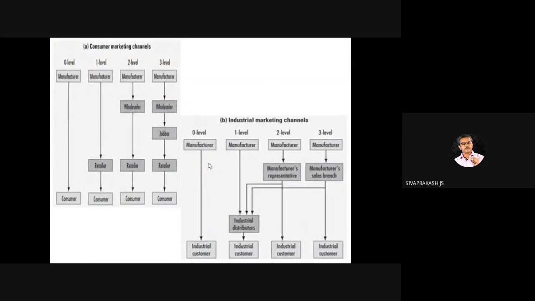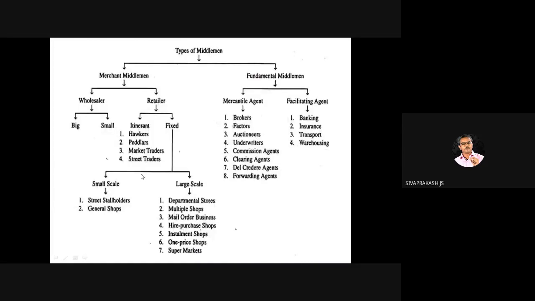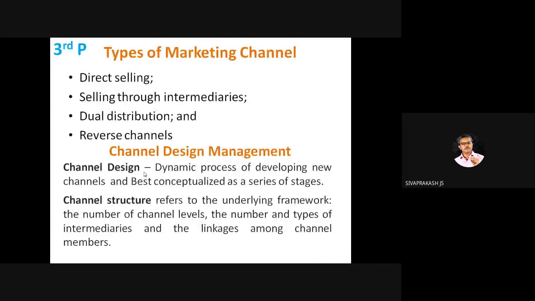Levels, there are different levels. The degree of directness is called levels. So how many middlemen are there in between the manufacturer and the consumer? That decides the level. Then types of middlemen, then types of marketing channel, right? Types of marketing channel: direct selling, selling through intermediaries, dual distribution, reverse channel.